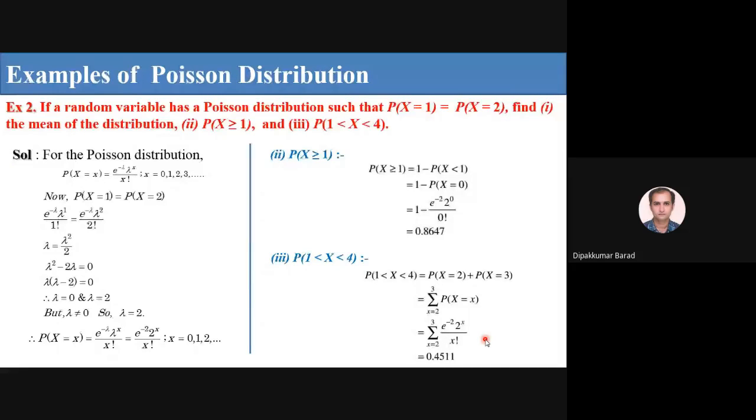I hope everyone is clear. If you have any doubt, then you can ask. Here we were given two probabilities, both equal, and from that we found the value of lambda. Then we put the value of lambda in the probability distribution and found the different probabilities.